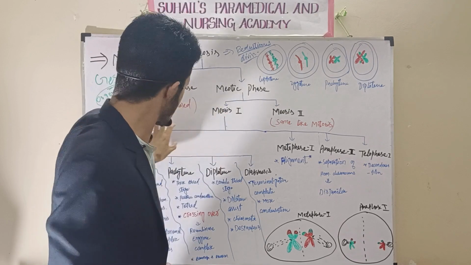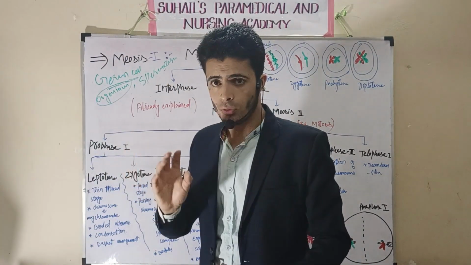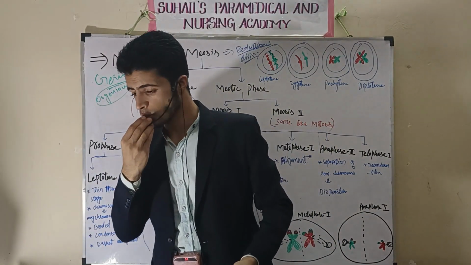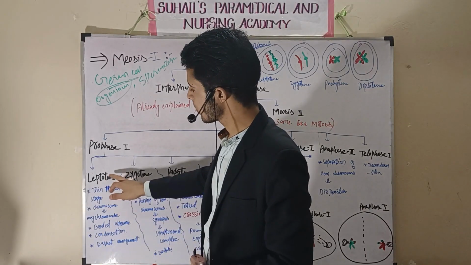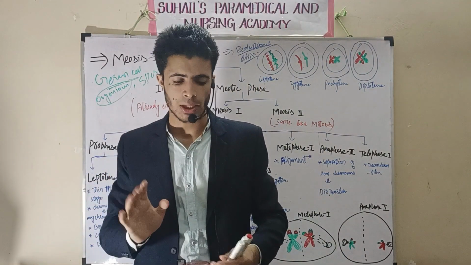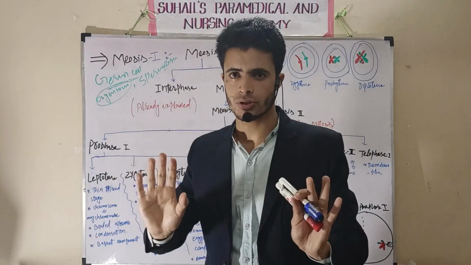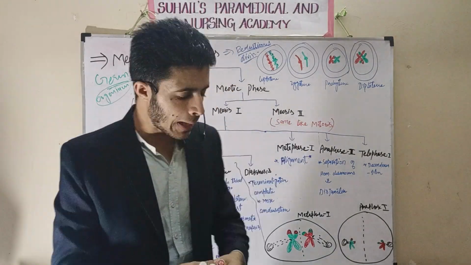In meiosis first, I am explaining about the prophase. In prophase there will be many steps. These steps are not found in the mitosis. Remember, in prophase first, the first stage is leptotene. What will happen in the leptotene?